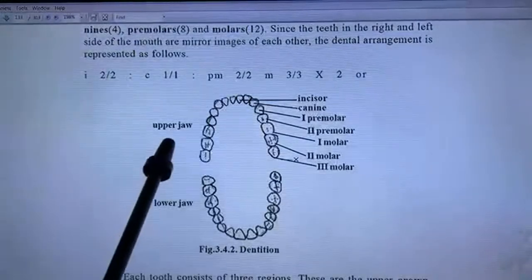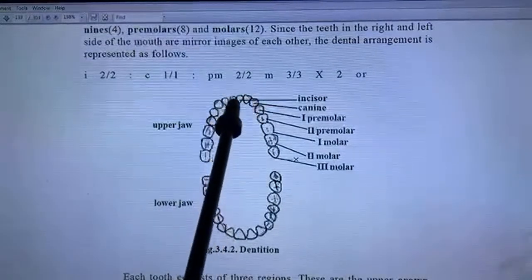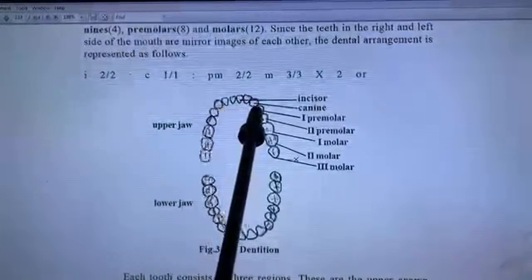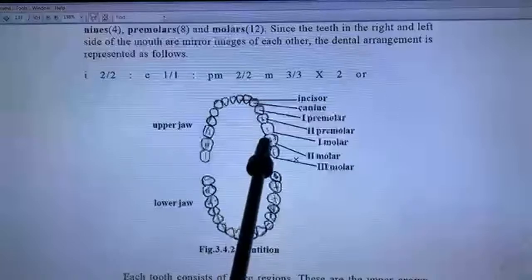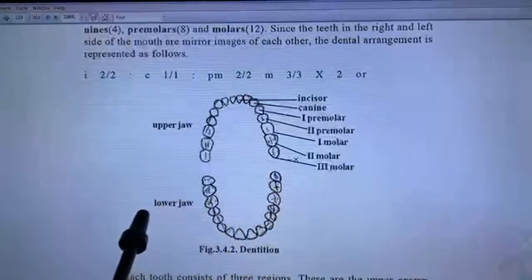Upper jaw, lower jaw, incisors, canines, premolars, molars. This is the lower jaw. Dentition.